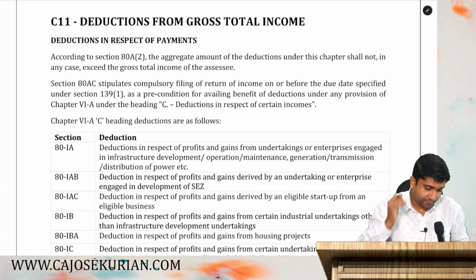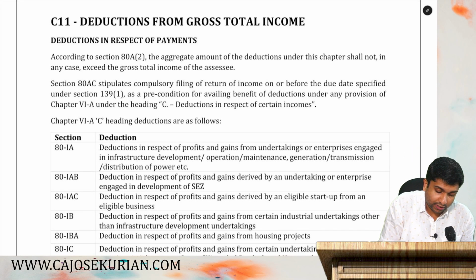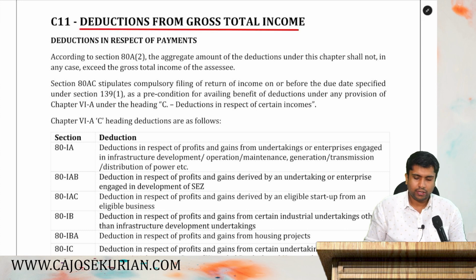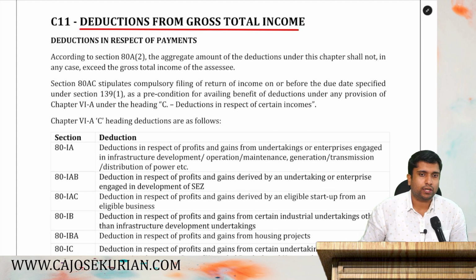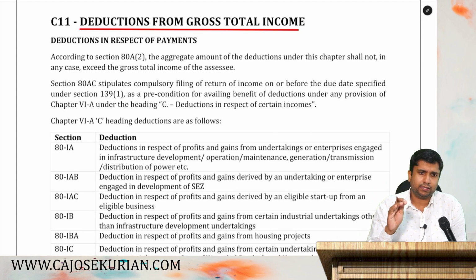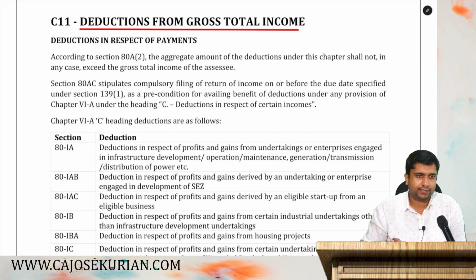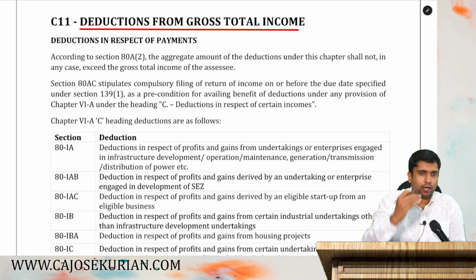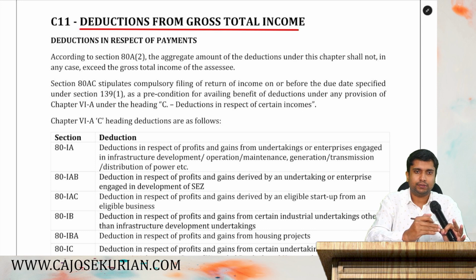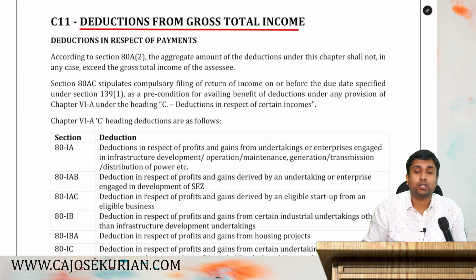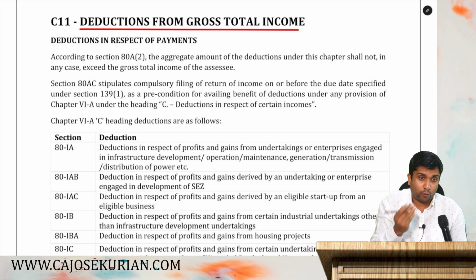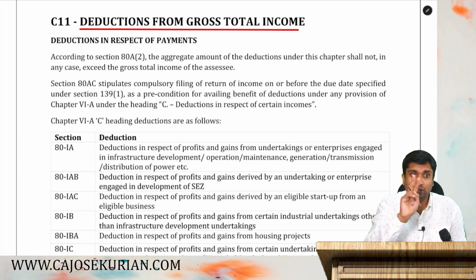Today the chapter which we have to discuss is deductions from gross total income. So friends, tell me, what do you mean by gross total income? Gross total income simply means you compute the income from each head. You compute income from salary, house property, PGBP, capital gain, and other sources. Then you add it together. That added figure is called as what? Gross total income.